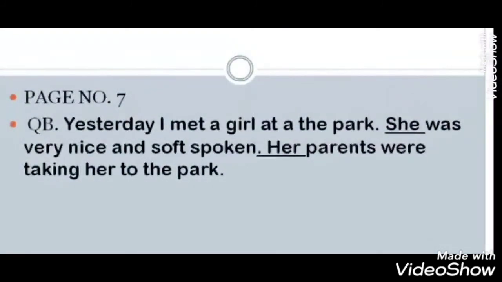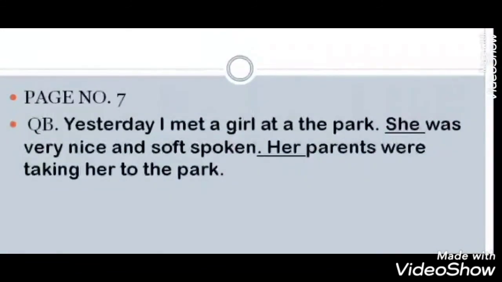You see the question, use the correct pronouns to complete this paragraph. Yesterday, I met a girl at the park. Dash was very nice and soft-spoken. So, what will be the correct option? Option is not given here. You will have to do it yourself.